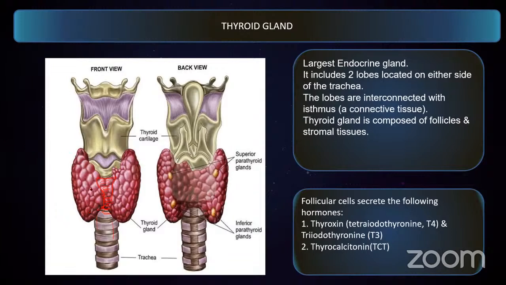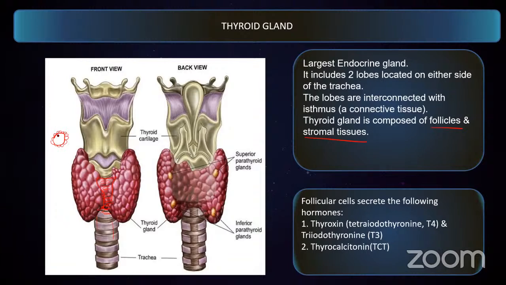So now if you see the lobes of the thyroid gland, it is composed of two important structures. I will tell you. One is the follicles, the other one is the stromal tissue. You remember the follicles that we talked about in the ovary. These are spherical bodies which are composed of cells around them. These are called follicular cells.